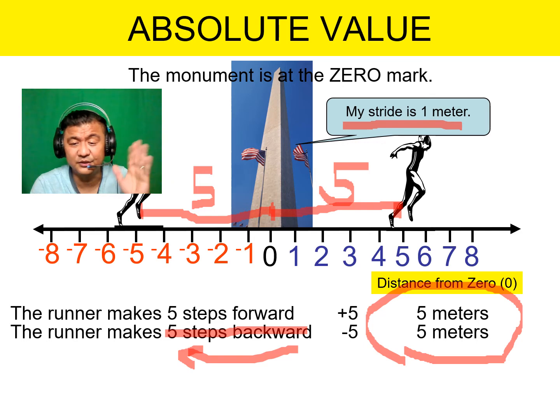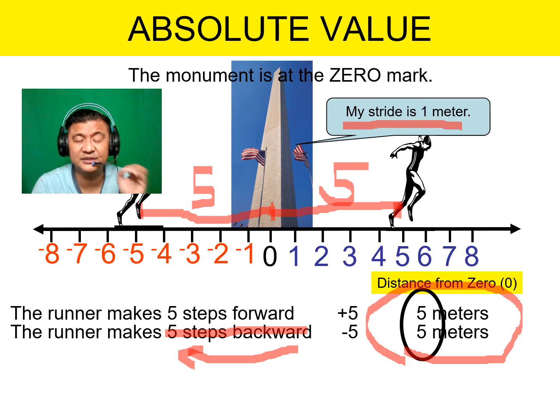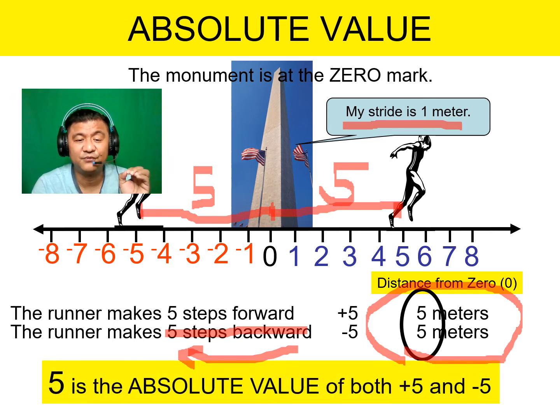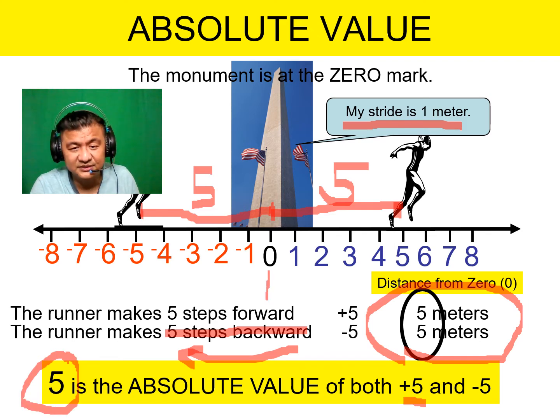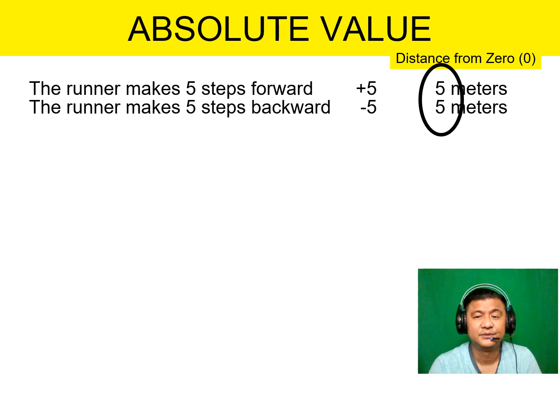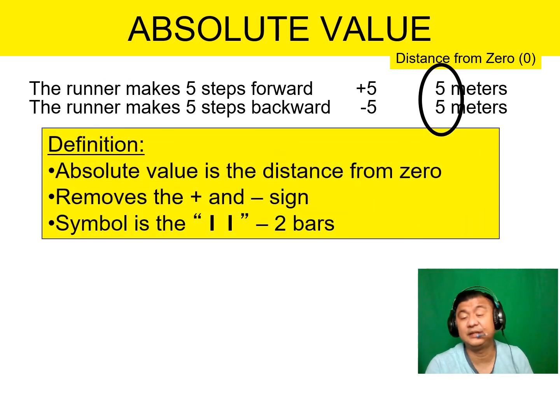So you can ignore the positive and the negative signs. So simply say 5. Absolute value is the distance from 0. 5 is the absolute value of both -5 and +5. See that? So it's related to distance, related to 0. Take note, 0, not the other side, always based on 0. So let's make a definition.